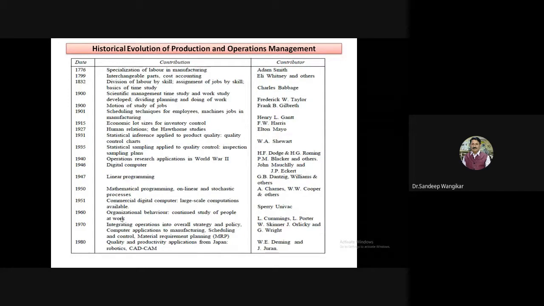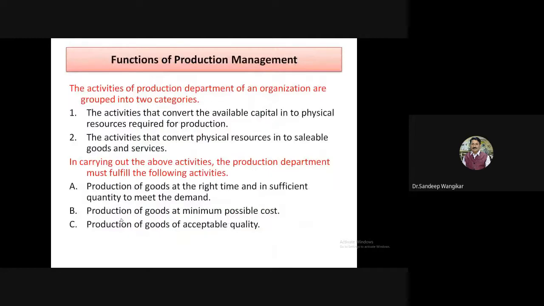So this is the brief history, somewhat lengthy, but it is required. Therefore, I have tried to give focus to this. So this is the historical evolution of production and operation management, starting from specialization in labor up to CAD/CAM related specialization. Okay, friends, let us move further.